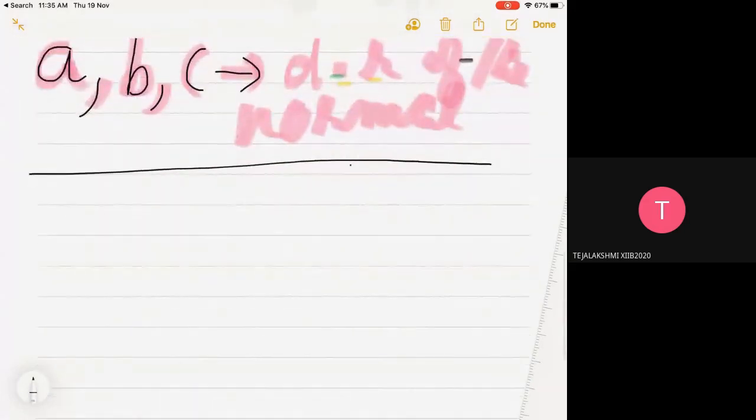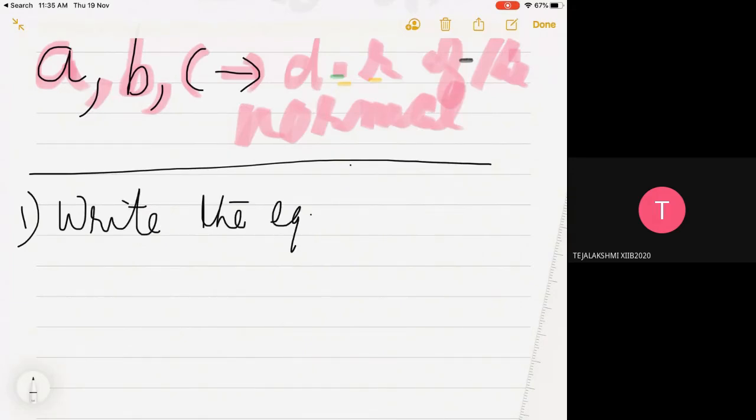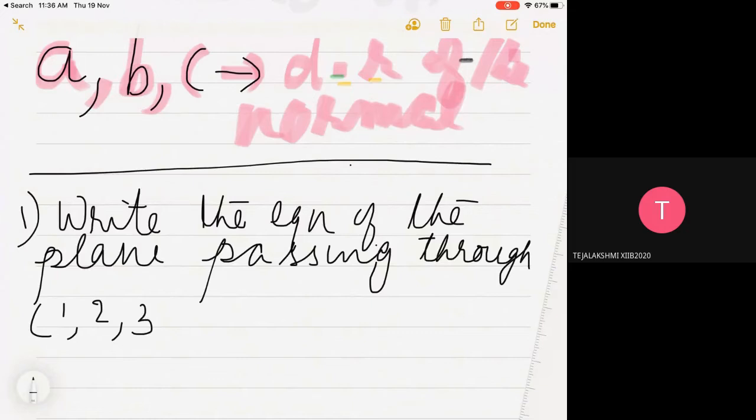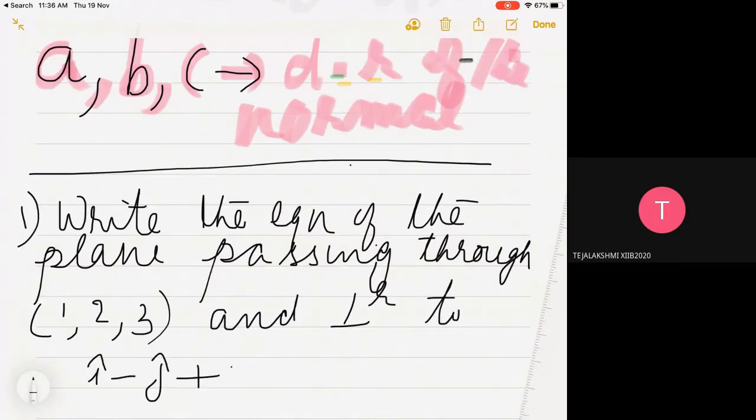Now you write one question. Write the equation of the plane passing through 1, 2, 3 and perpendicular to i cap minus j cap plus 3k cap.